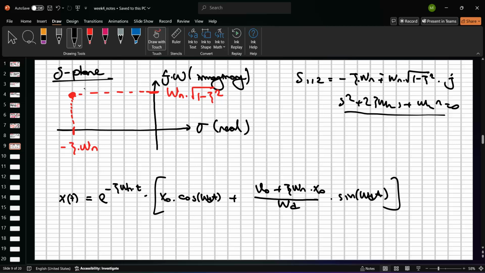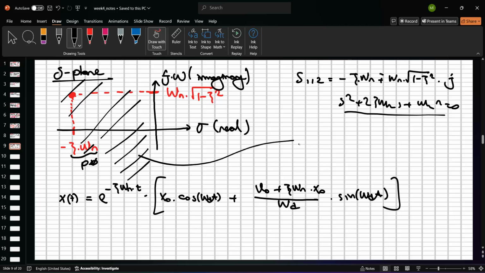And wn, we don't have a negative frequency value, and so this value is always positive. And so with the minus sign, it's always negative. And so just like Yağmur said, this area is always stable.